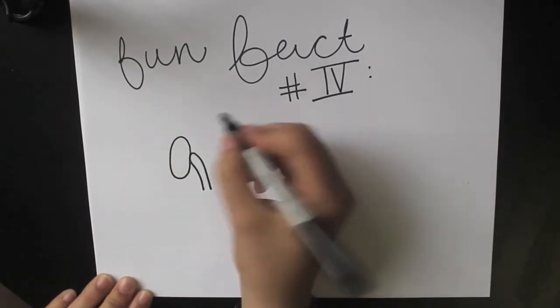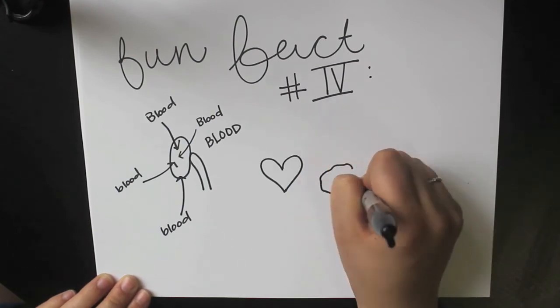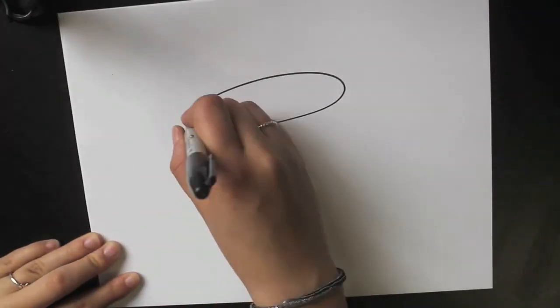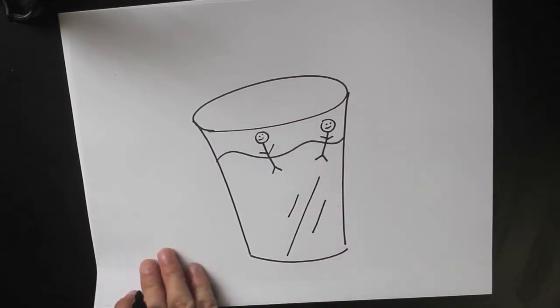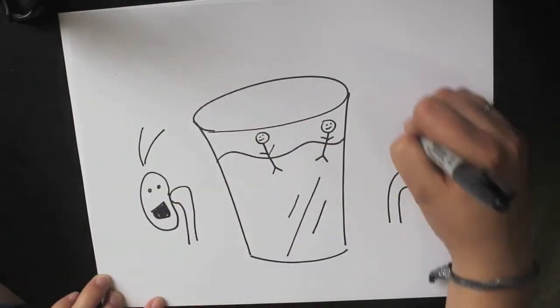Fun fact: the kidneys have a higher blood flow than any other organ in the body, including the heart, brain, and liver. So here's just a quick, friendly reminder to drink plenty of water and keep those kidneys happy and healthy, considering they do so much work in this system as well as others.